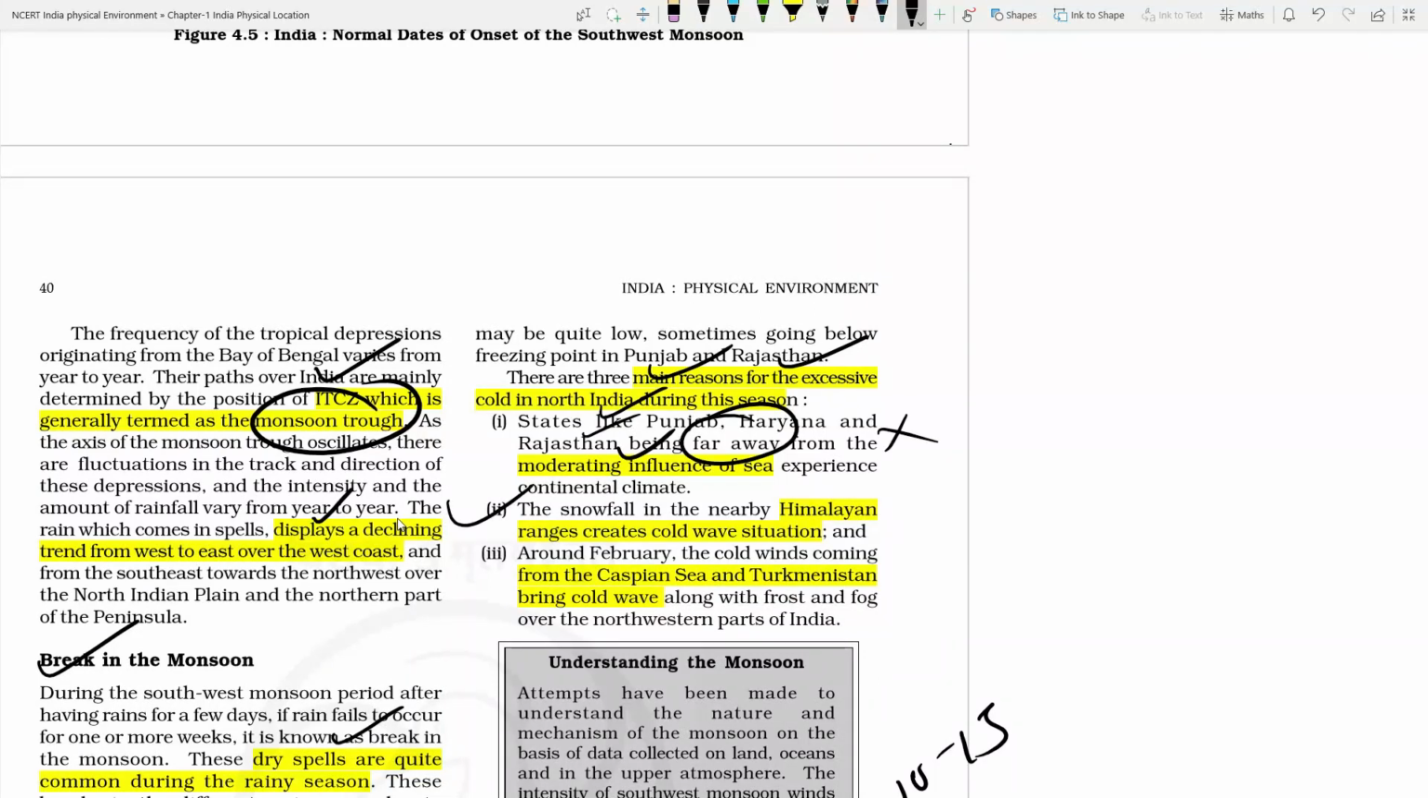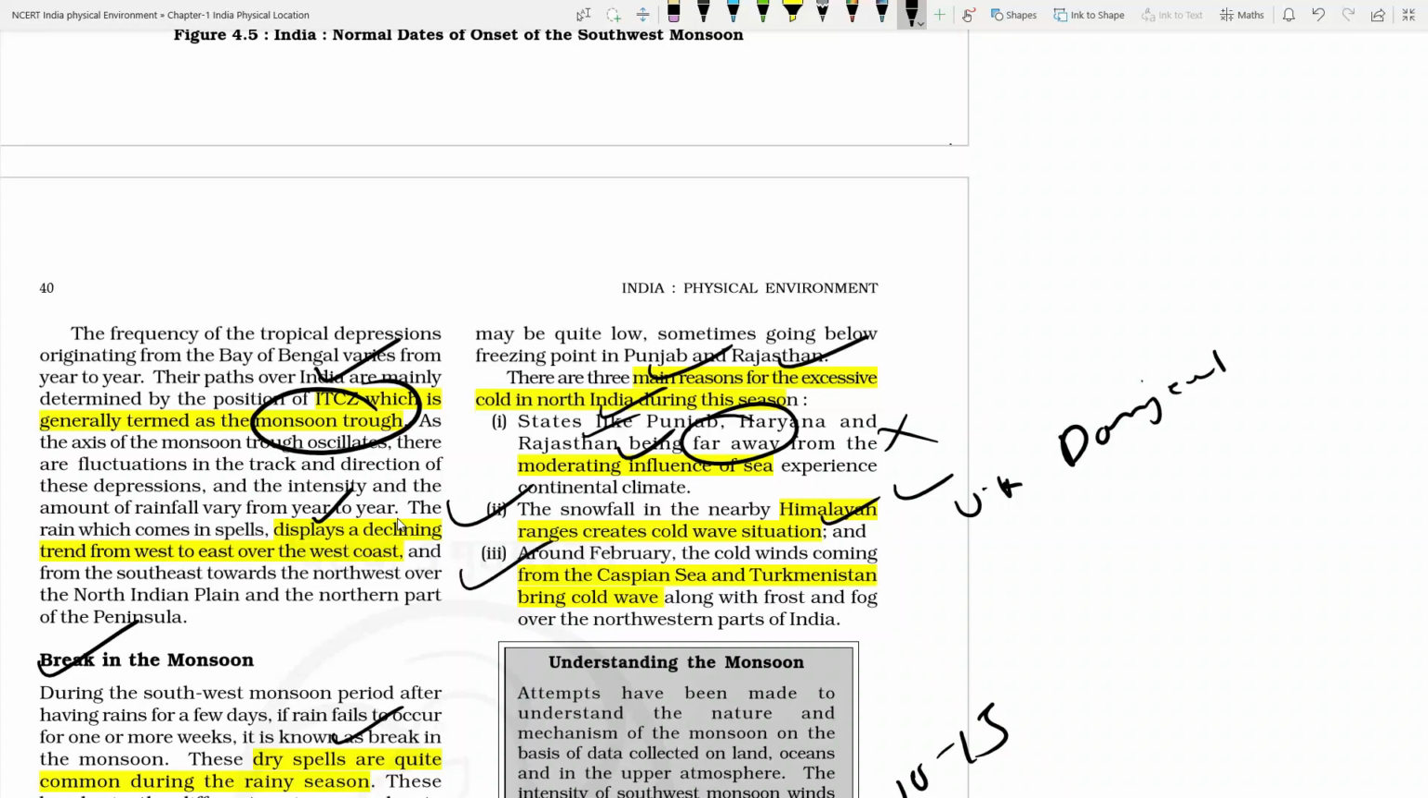Second one, the snowfall which is being brought on the Himalayan regions creates the cold wave situation. Like you might be knowing that in Uttarakhand or Darjeeling, whenever there is rainfall or snowfall in the winter season, there will surely be cold winds coming towards the plain area.